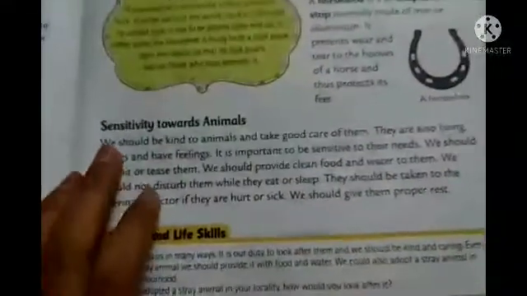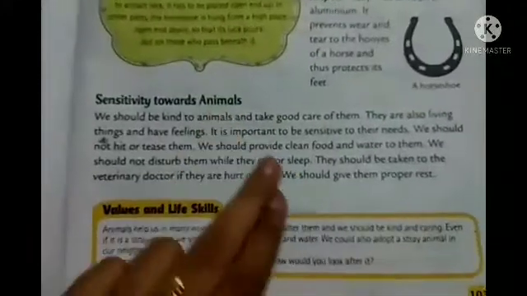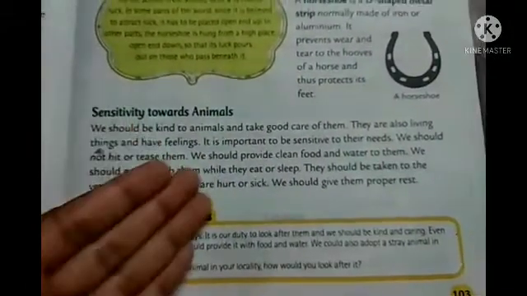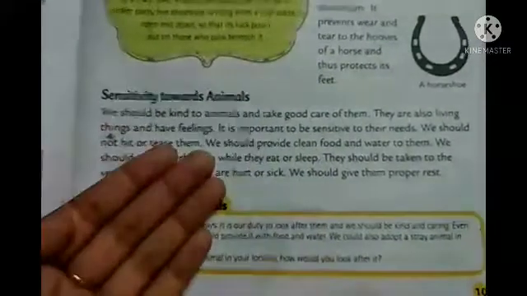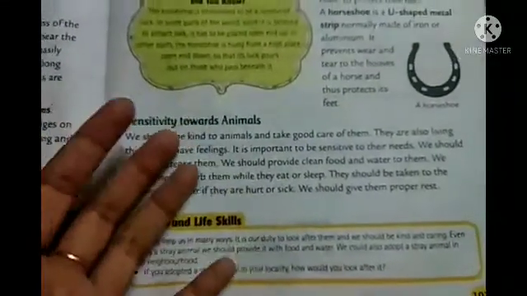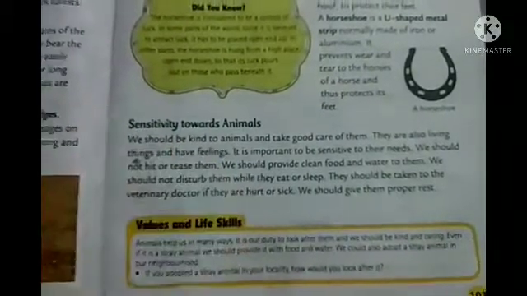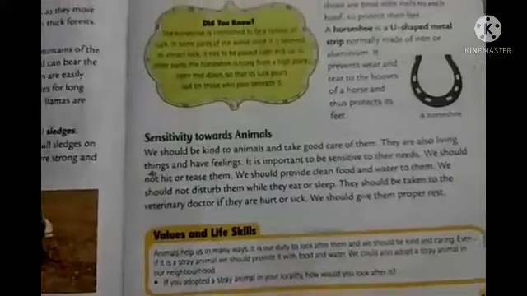Now, sensitivity towards animals. Students, as I told you, animals are helping us in a lot of ways, right? So as they are helping, we should also help them. That means we also need to take care of them. I think you have seen a lot of strays, right? Strays means the animals who are living in the streets, like street dogs, cows, and other animals.